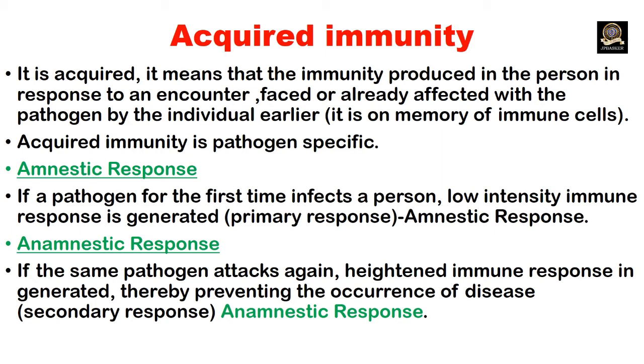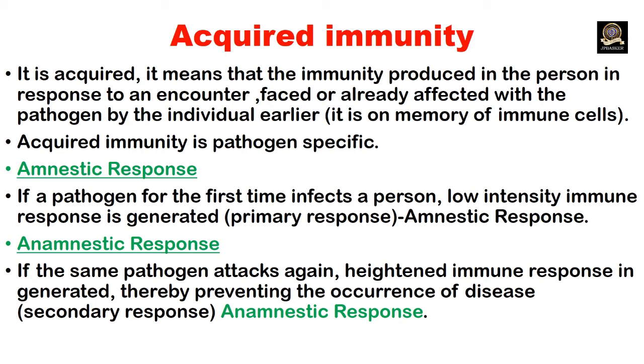They are primary response and anamnestic response. The primary response is, if a pathogen for the first time infects a person, a low intensity immune response is generated. We call this first time response the primary response. Next one is